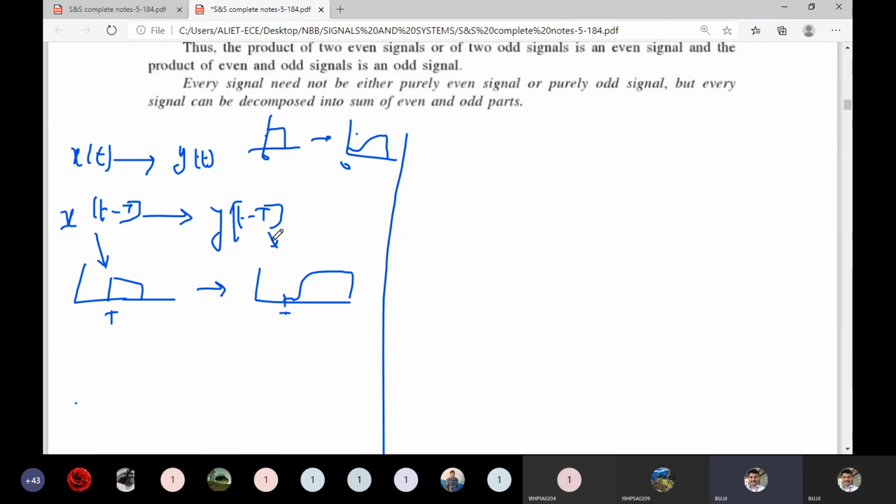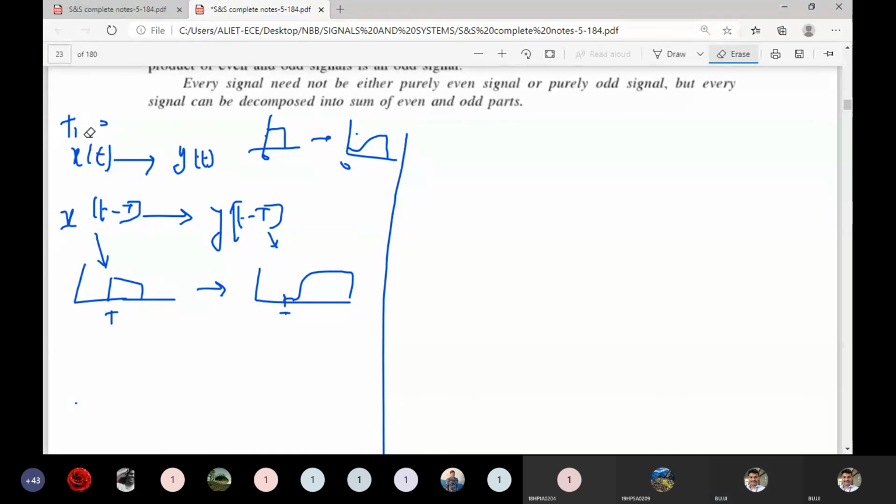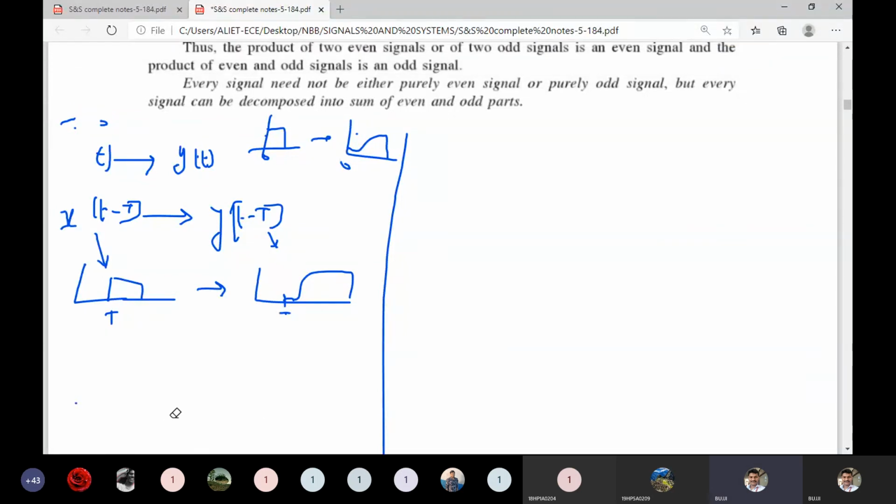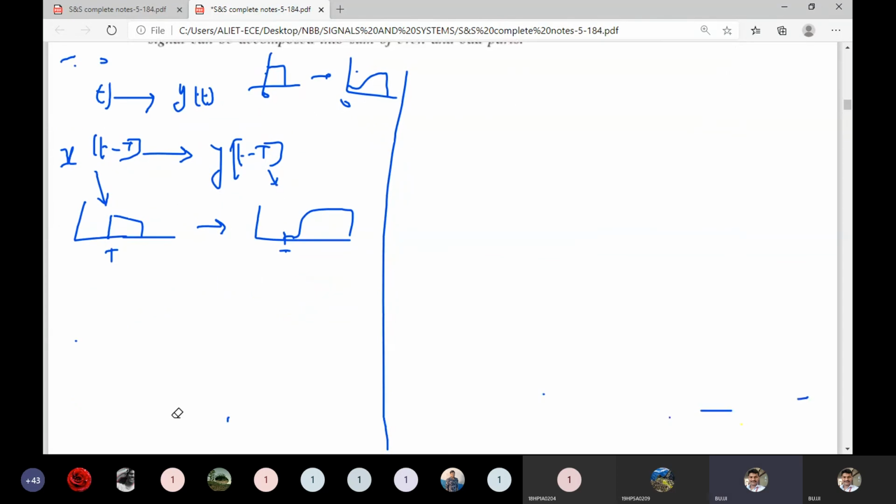That is time invariant. If the input and output characteristic does not change with time, if a time shift in the input results in a corresponding time shift in the output, that is time invariant. That is the concept behind the time invariant system. Okay, we'll see the conditions. What are the conditions we have? Suppose how we will check it. With one example, I will explain clearly.